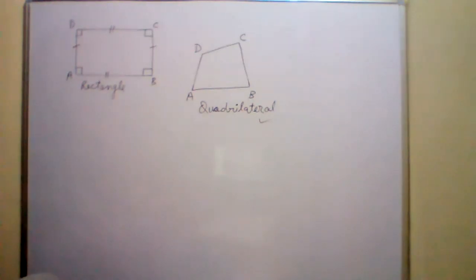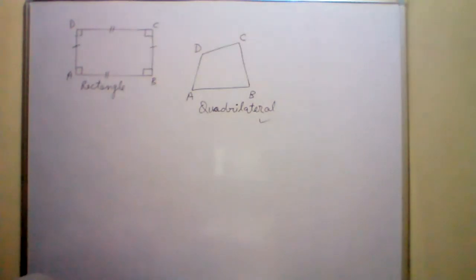Sir, but in a trapezium, all sides were not 90 degrees. In a trapezium, all angles are not of 90 degrees, correct? You are saying sides, son, but we say angles. Whenever we speak of measure in degrees, degrees are the measure of angles, okay?